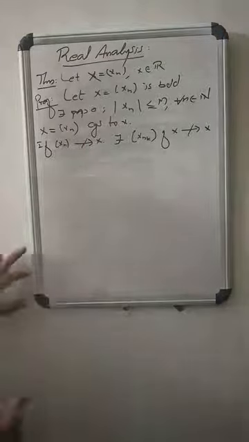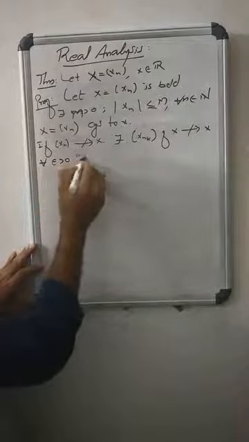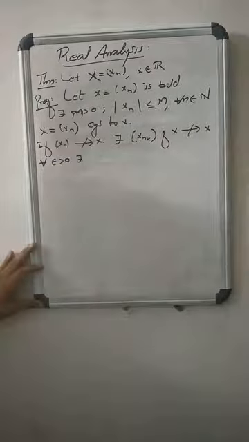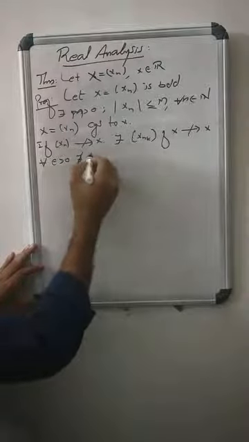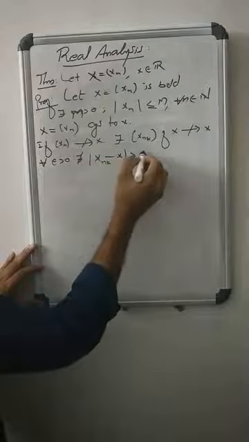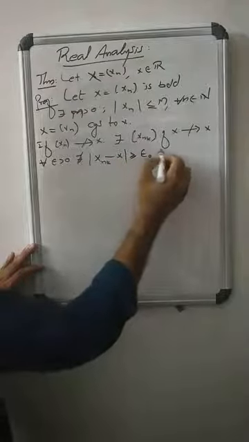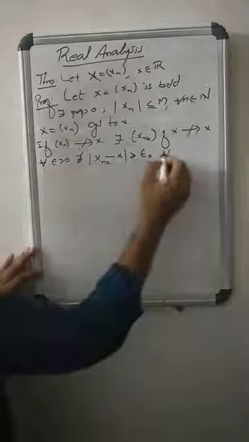That means there exists an epsilon positive and a subsequence (x_nk) of X such that modulus of x_nk minus x is greater than or equal to epsilon naught for all k in N. Agreed?